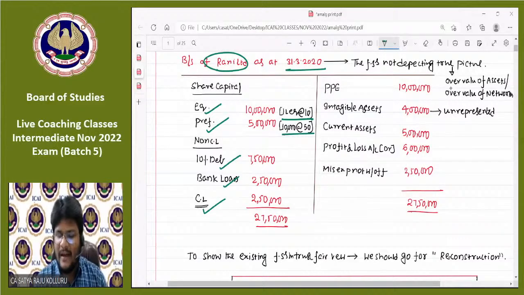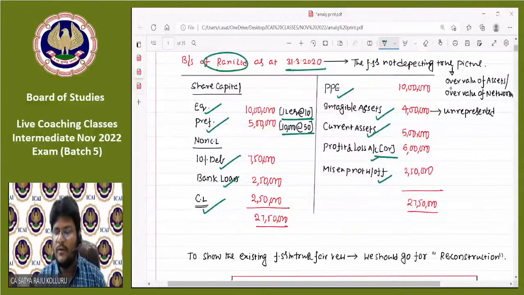Now coming to the asset side: PPE, property, plant and equipment, intangible assets, current assets, profit and loss account debit balance, and miscellaneous expenditure not written off are also given. So this is not the Schedule 3 format of the balance sheet, just a layman balance sheet for understanding. Now you may have a question: what is the problem with this company, sir? Everything seems fine. They are providing their balance sheet following the accrual concept. What is the necessity to reconstruct the balance sheet?